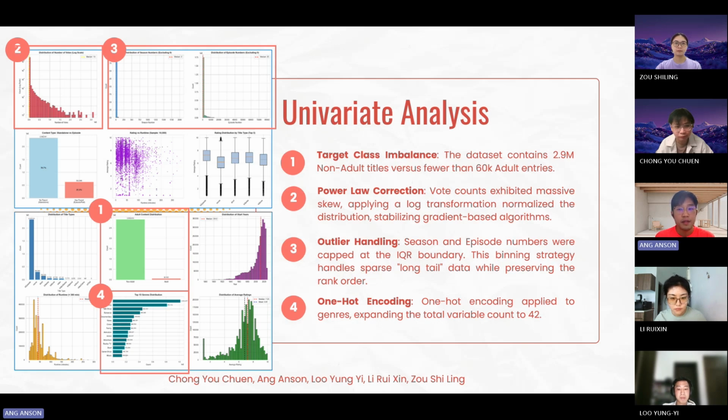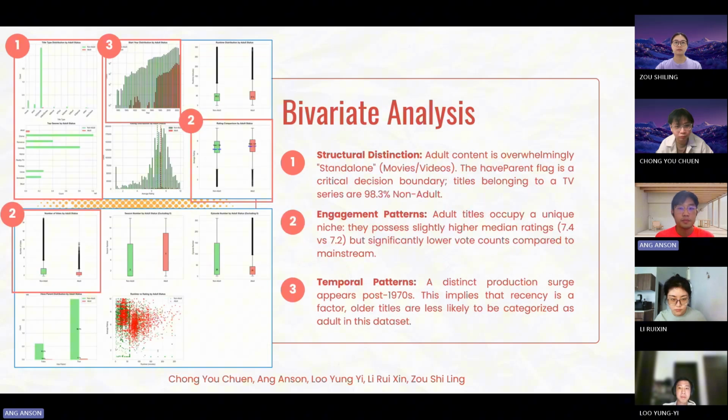We also observed that the word count followed a power-law distribution with a massive skew. To fix this, we apply a log transformation to normalize these distributions. We also apply one-hot encoding to genres, which expands our variable count to 42. Before training, we look for distinguishing patterns between adult and non-adult content.